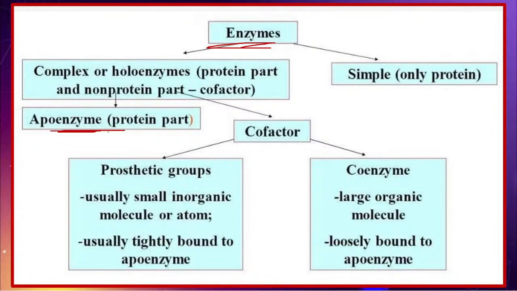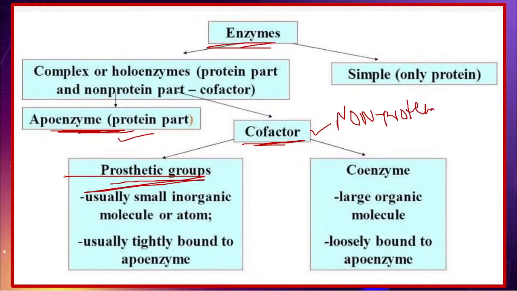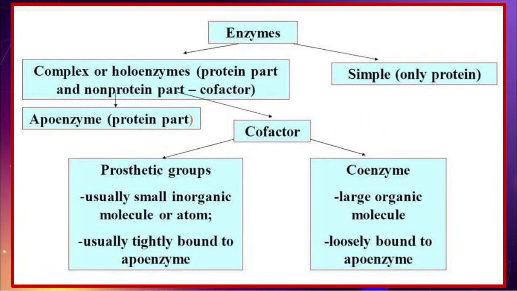The protein part is called apoenzyme and the non-protein part is called cofactor. Every student please pay attention. This cofactor or non-protein part is of two types. One we call the prosthetic group, friends, and another one we call the coenzyme. Whatever statements I am telling you right now, please remember the statements as they are.